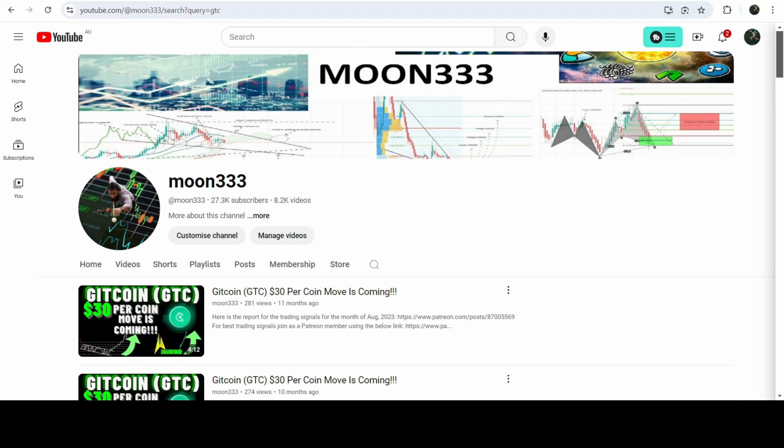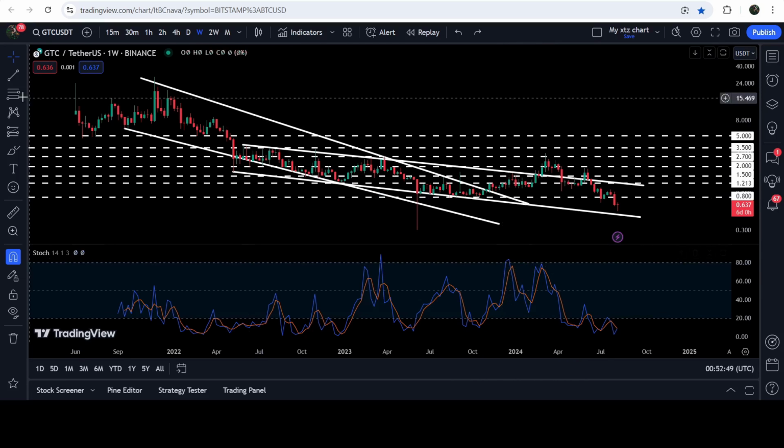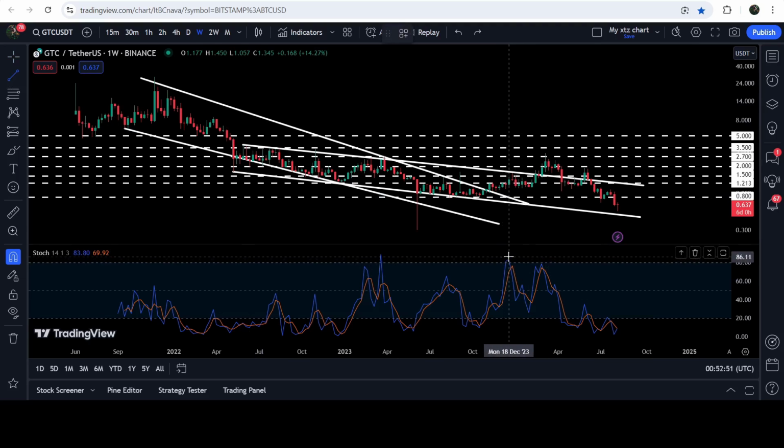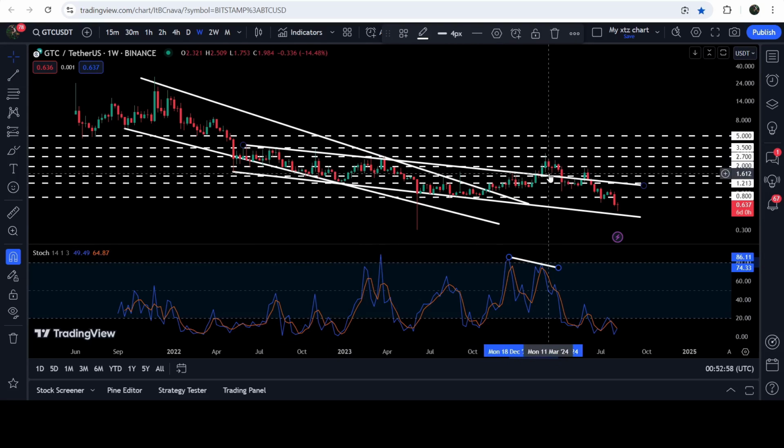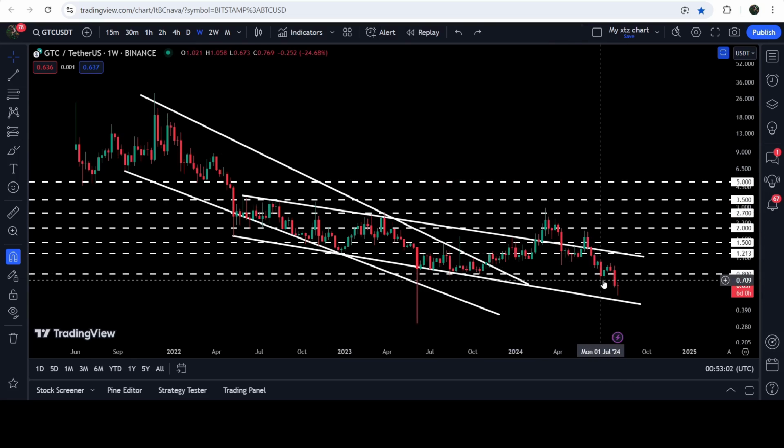And now, if we take a look at the live 7 days time frame chart, then here you can see that in the month of Feb 2024, we broke out the resistance of the channel, but when it broke out, at the same time, there was a very big bearish divergence flashed on this chart. As you can see that the price was moving up and forming higher high. At the same time, if we take a look at the stochastic, then it was not able to do so. And in fact, it was forming a lower high than previous high. This was a very big bearish divergence, and the price then followed this signal of bearish divergence and re-entered the same channel. And in today's video, we will analyze this move.